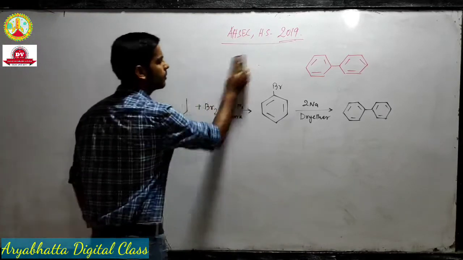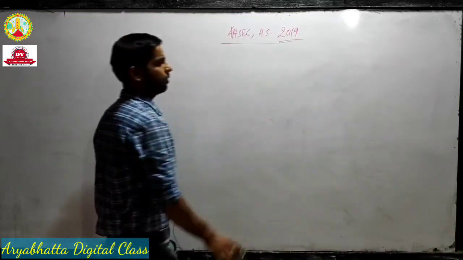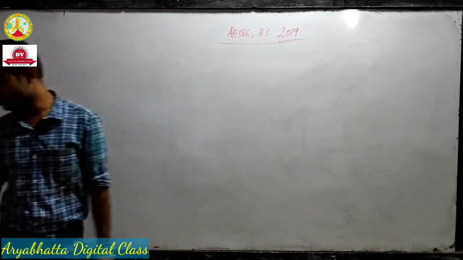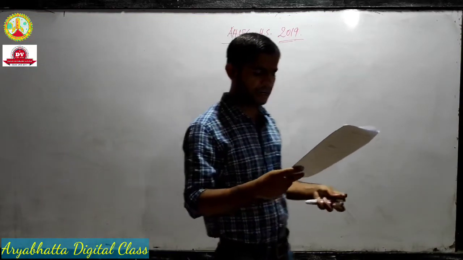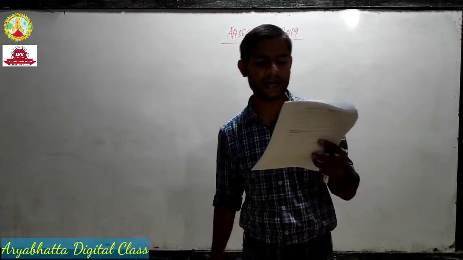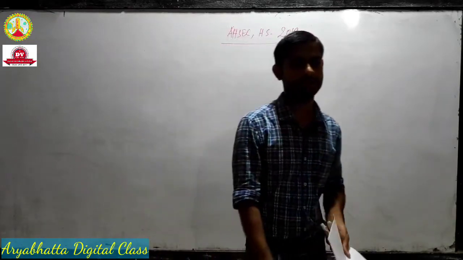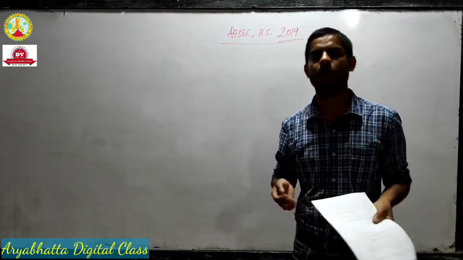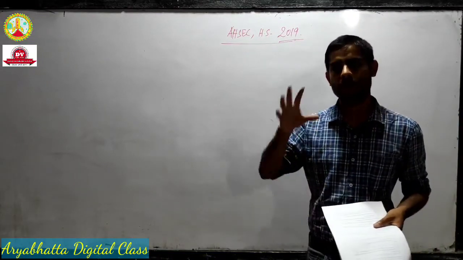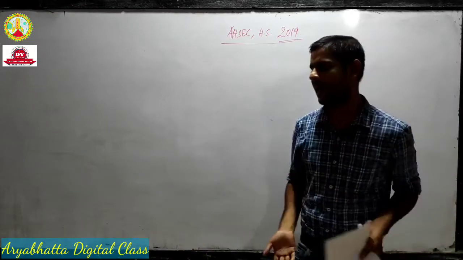Okay, so from the same academic year, that means 2019, we have another question. N-butyl bromide has a higher boiling point than t-butyl bromide. I need not answer this question because I have already discussed it in the boiling point physical property part, and I used the same example.